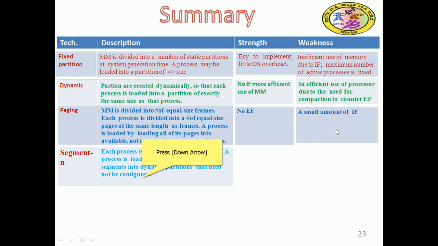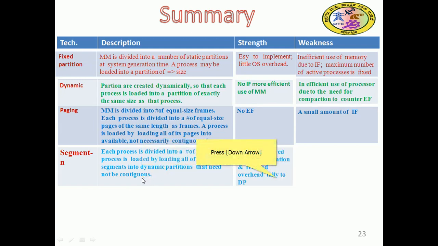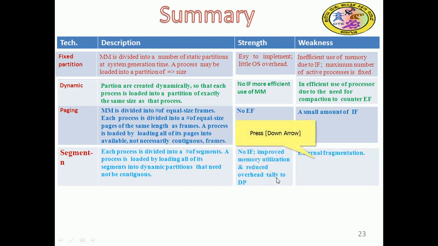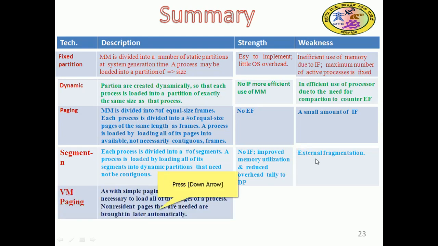Segmentation we also discussed. Each process is divided into a number of segments, so the size is variable. A process is loaded with all of its segments into dynamic partitions, which need not be contiguous and may be scattered. There is no internal fragmentation, improved memory utilization and reduced overhead compared to dynamic partitioning. But external fragmentation is there, of course.